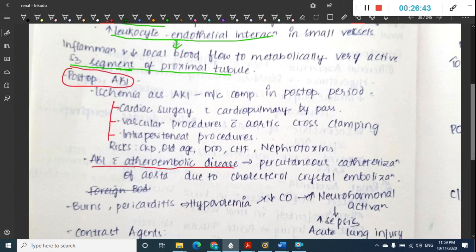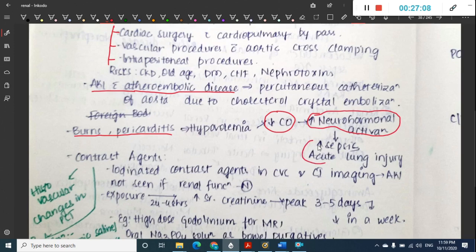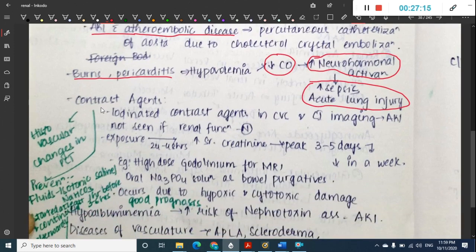Then I have already told you that some conditions like burns and pericarditis will cause hypovolemia and decreased cardiac output. Because of decreased cardiac output, they can cause pre-renal cardiac failure, and whenever there is decreased cardiac output, it will increase neurohormonal activation, and this increased neurohormonal activation will cause sepsis and acute lung injury as side effects. Okay, then we have one more thing, which is contrast agents.